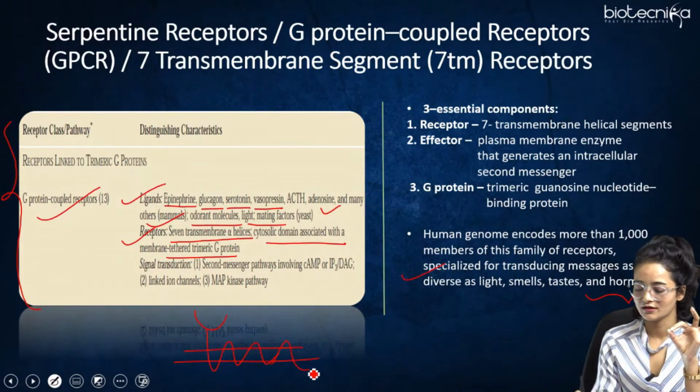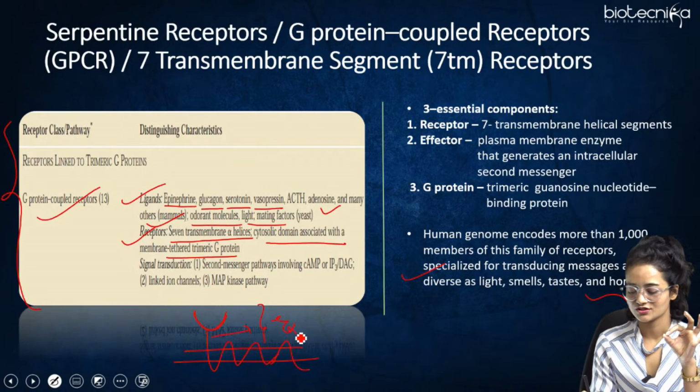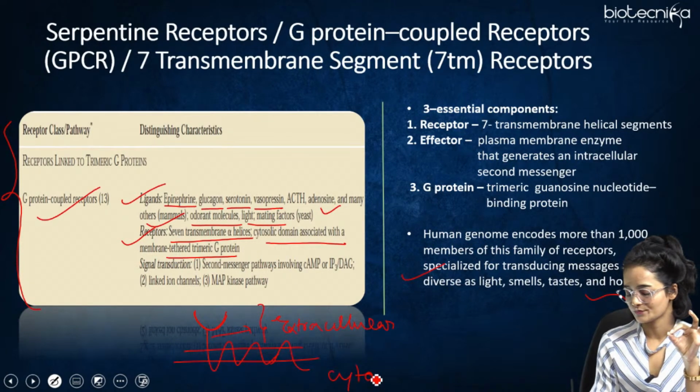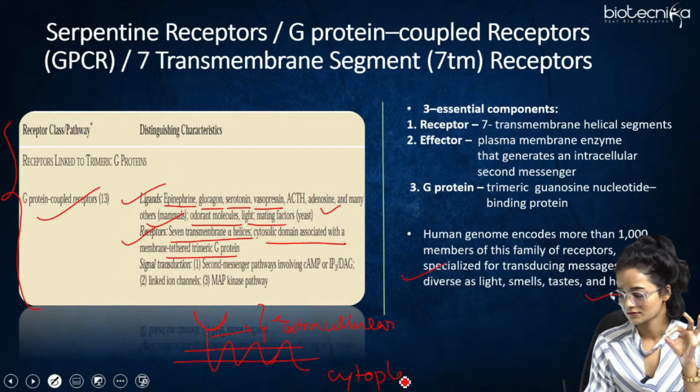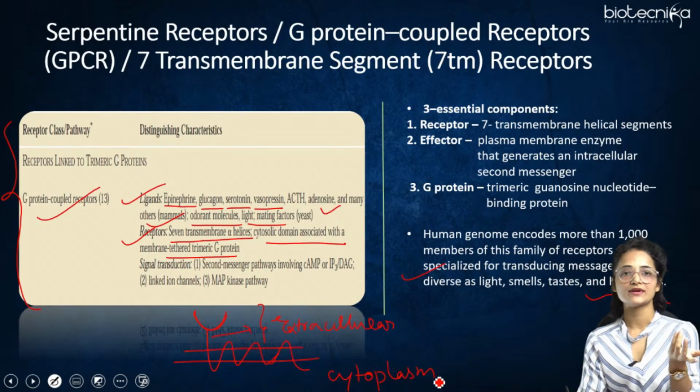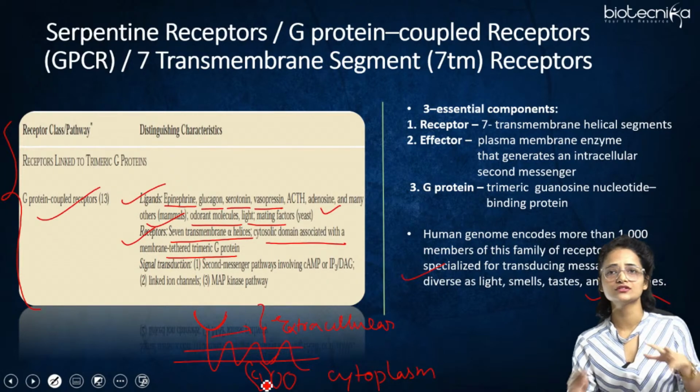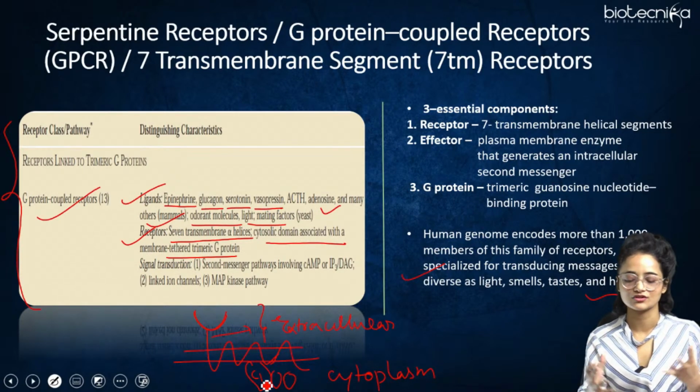This is the plasma membrane, and this part is the receptor present in the extracellular portion. Then here in the cytoplasm there would be the G protein, attached in the trimeric form, right? This is how the whole structure of the GPCR looks.